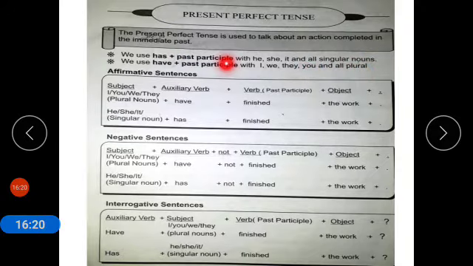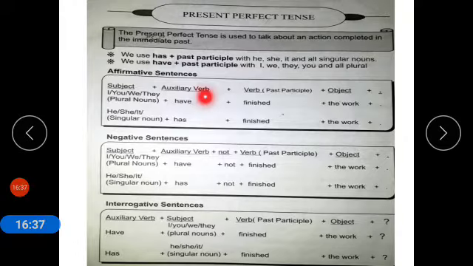And what is past participle? Past participle is the third form of the verb. So the structure of affirmative sentence is subject, auxiliary verb plus third form of verb plus object.